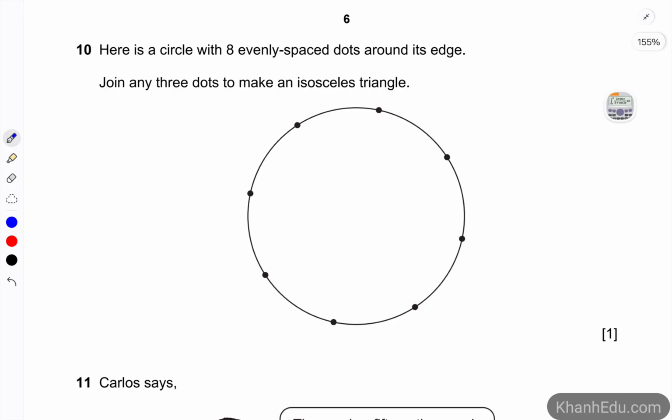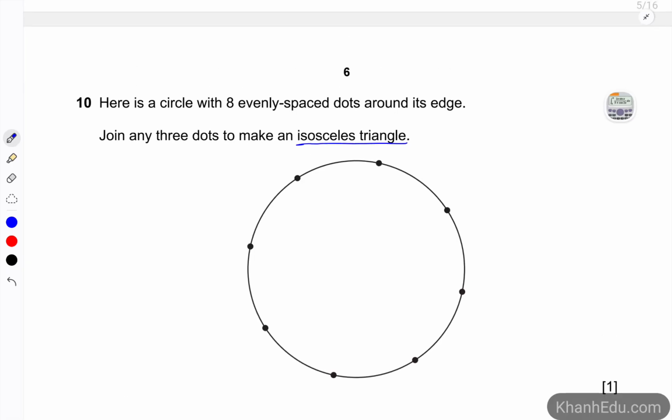The next question, number 10. Here is a circle with 8 evenly spaced dots around its edge. Join any 3 dots to make an isosceles triangle. So an isosceles triangle would have only 2 equal sides. So let's say this one. Alright, this triangle has these 2 sides equal.